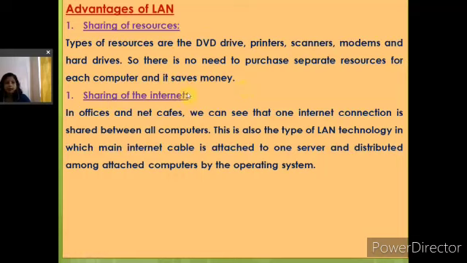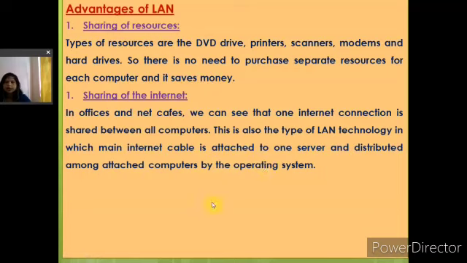Sharing of the internet. In offices and net cafes, we can see that one internet connection is shared between all computers. This is also a type of LAN technology, in which the main internet cable is attached to one server and distributed among the attached computers by the operating system.